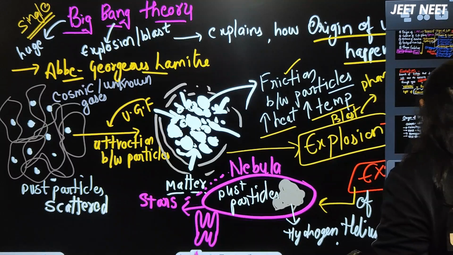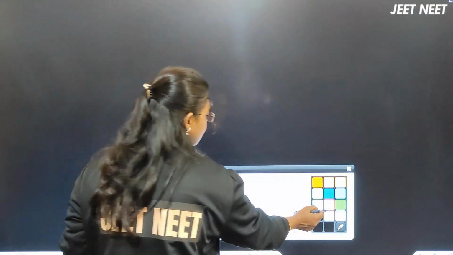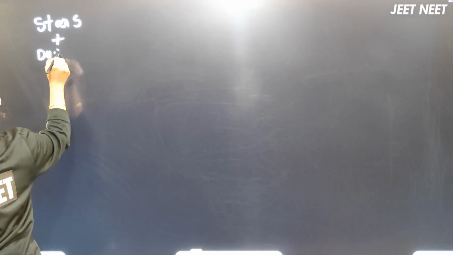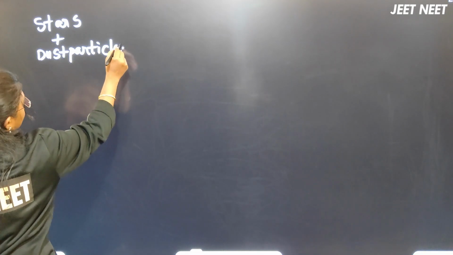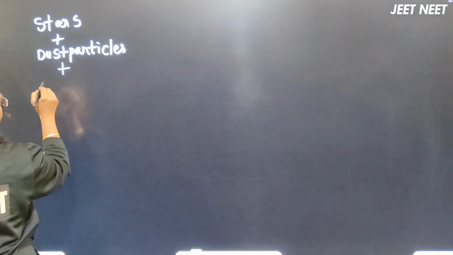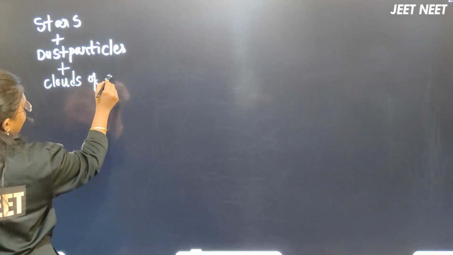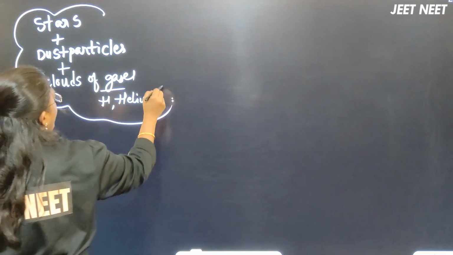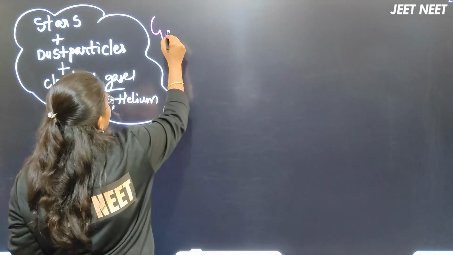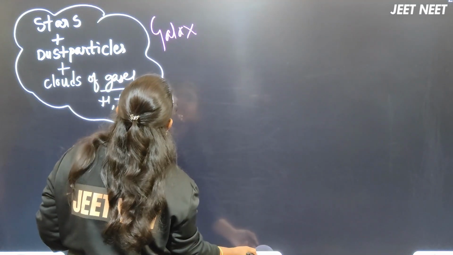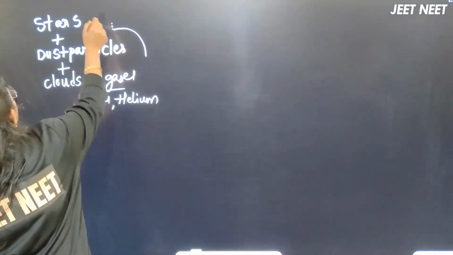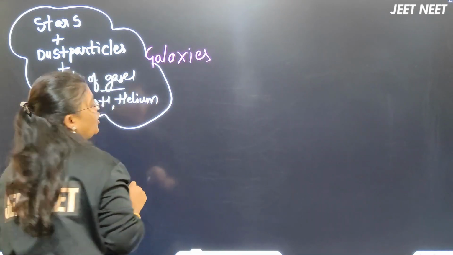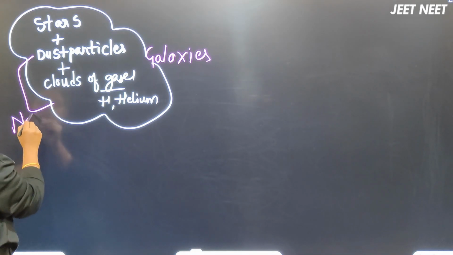Next, after that, what will happen? These stars which are formed, plus the dust particles, plus the clouds of gases, considering them as hydrogen and helium, all together he calls galaxies. The dust particles and clouds of gases we can consider a nebula.